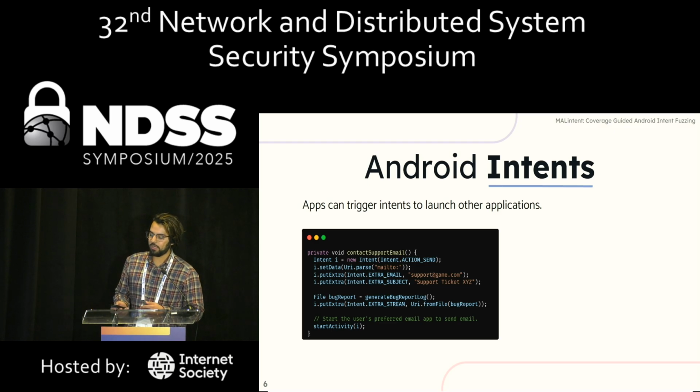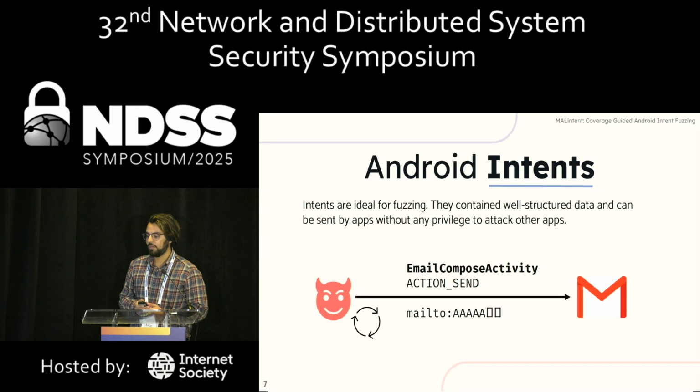And normally these intents launch another app and then ask you, okay, do you actually want to send this email or not? They act as a pre-fill of this information. And these intents, because they're so structured, are the ideal base point for fuzzing, because they have this fixed metadata, they have these actions, and we can manipulate them and see what sort of behavior we can invoke in these other programs.